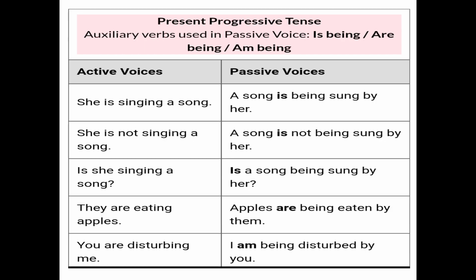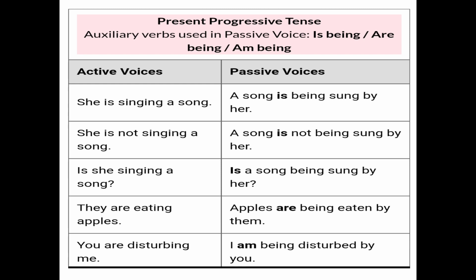Now see the next one. The next one is present continuous tense, and we use is, am, are plus verb ing form. But when we change it into passive voice, we use is being, are being, or am being plus the third form of the verb. As you can see in the example, she is singing a song. What is the subject here? She. What is the verb here? Is singing, which is given in the present continuous form. And what is the object given here?